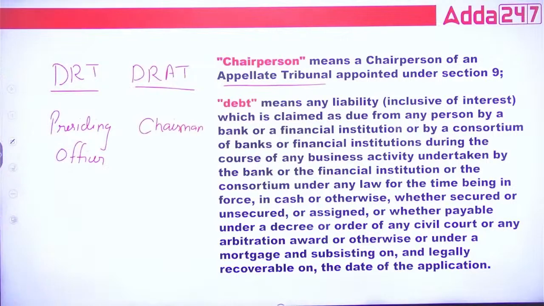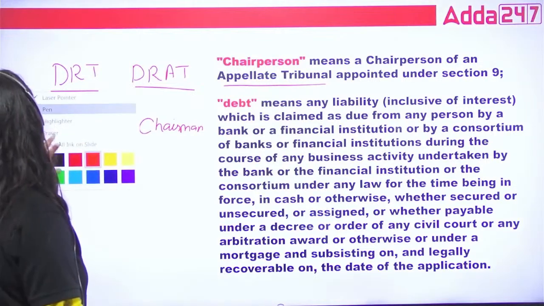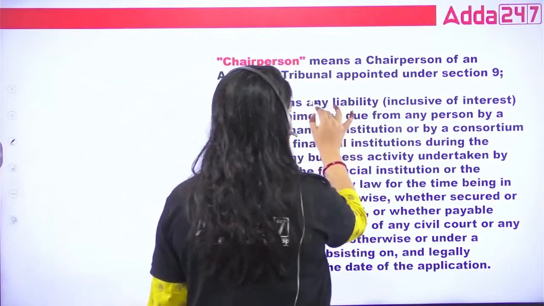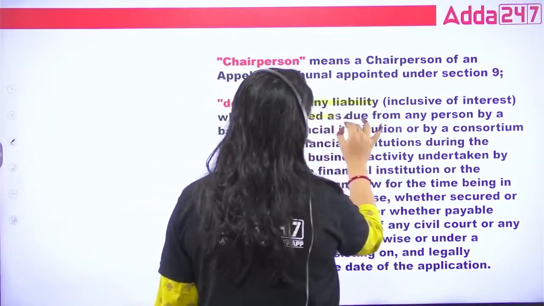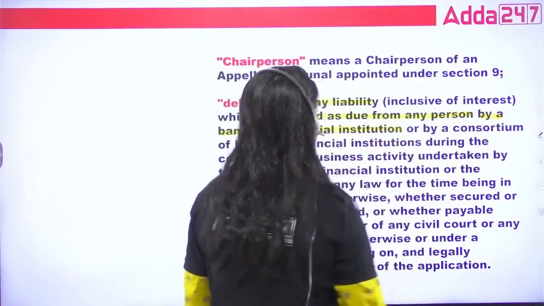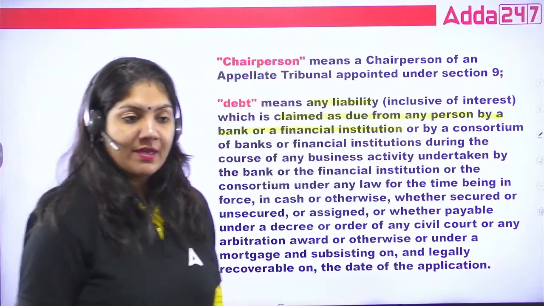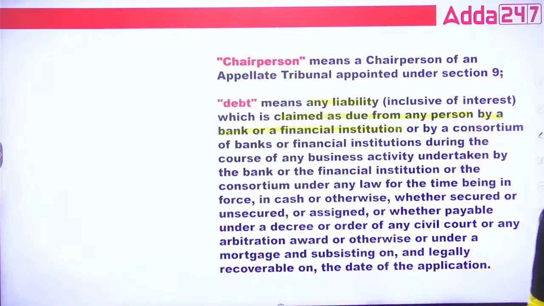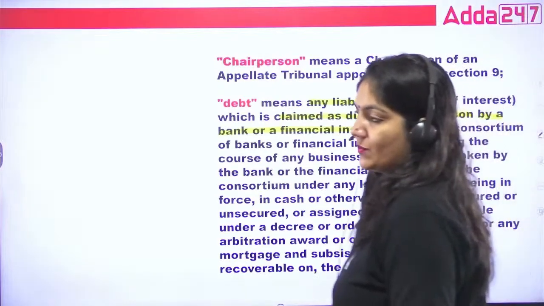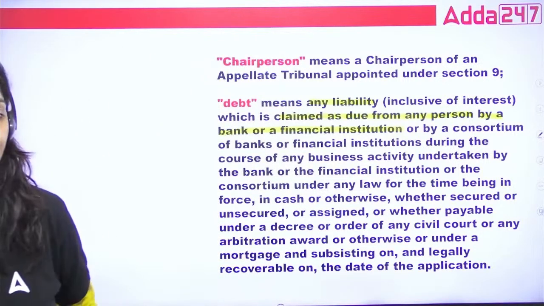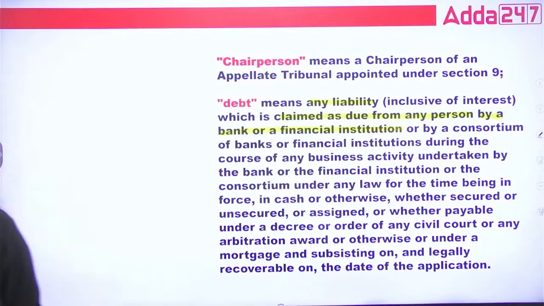Is that okay? Done? Now, what is debt, guys? Debt means any liability claimed as due from any person by a bank and financial institution. This is very important. If a person is not able to pay the money, this is called debt. A very simple definition. If the borrower is not able to pay the money, the borrower can be a company, partnership firm, etc. So if they are not able to pay the money, this is called debt.